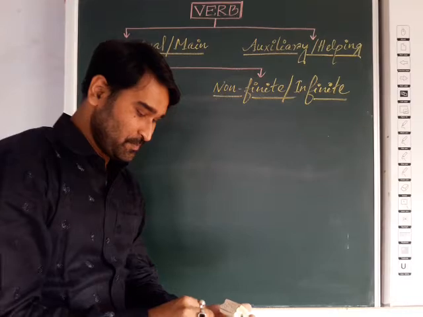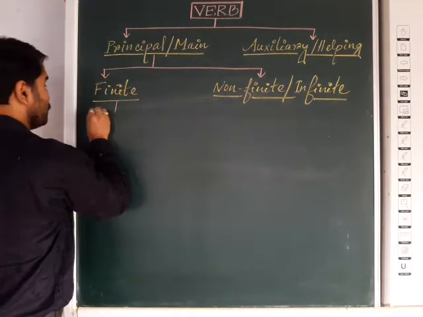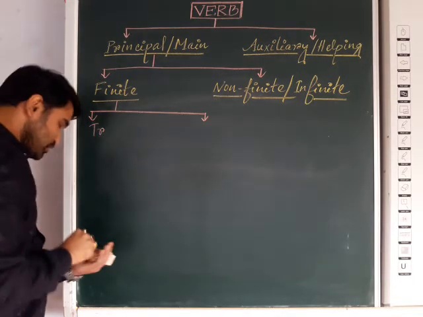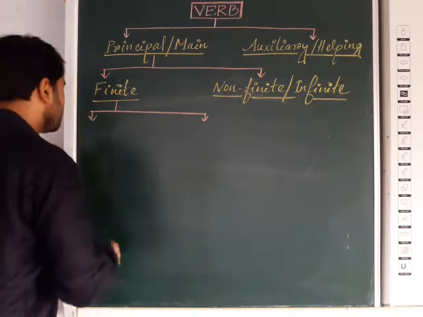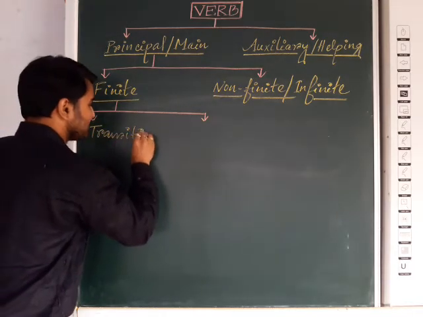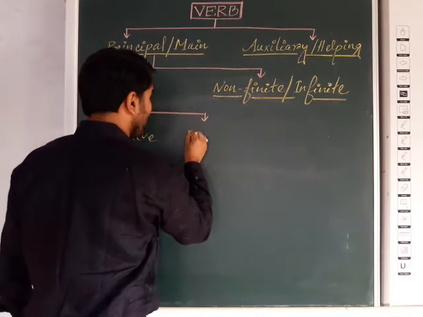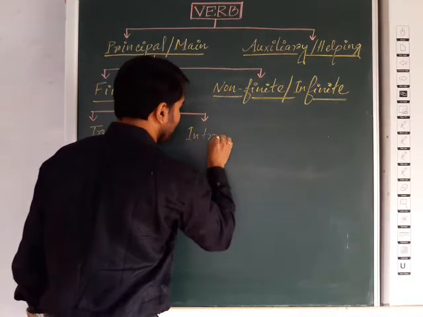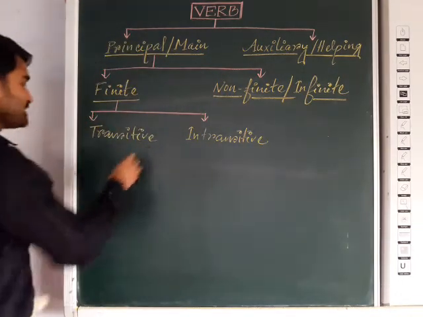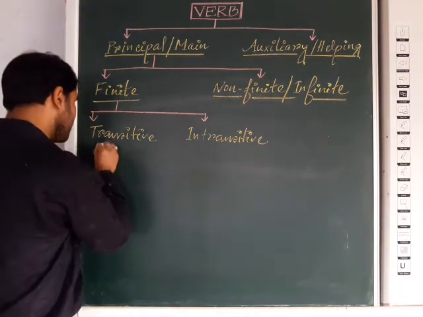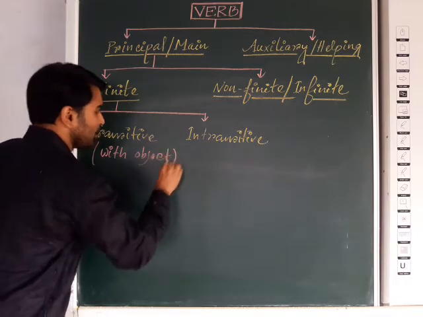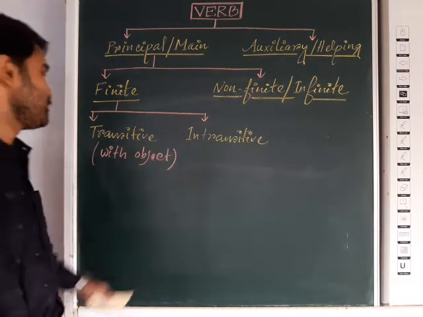I hope it is clear to you. Now finite verb is again divided into two parts. First one will be transitive verb. Another one will be intransitive verb. Now transitive means, what is a transitive verb? Transitive verb means with object. We may call the verb with object a transitive verb.